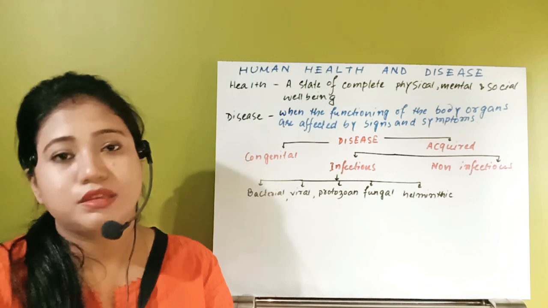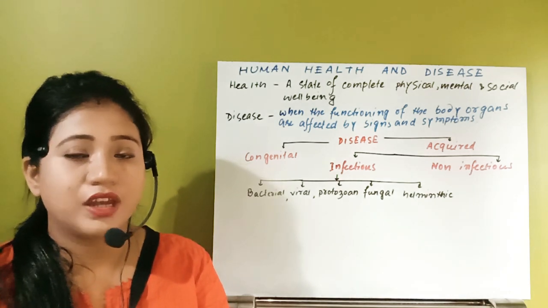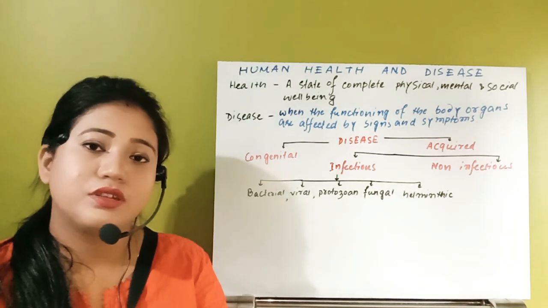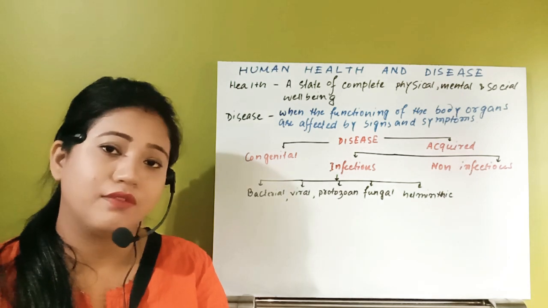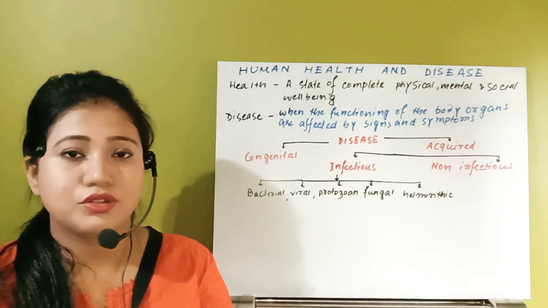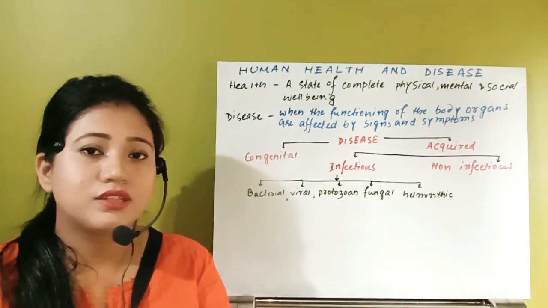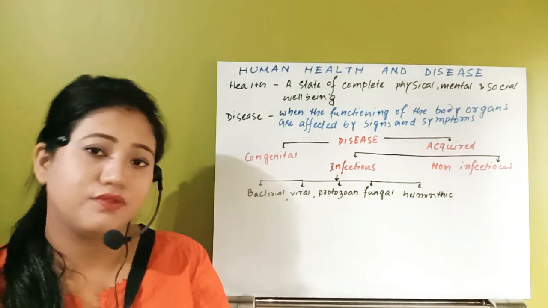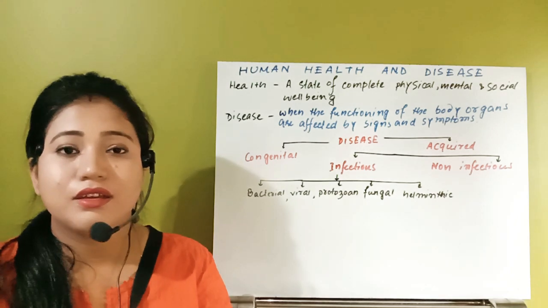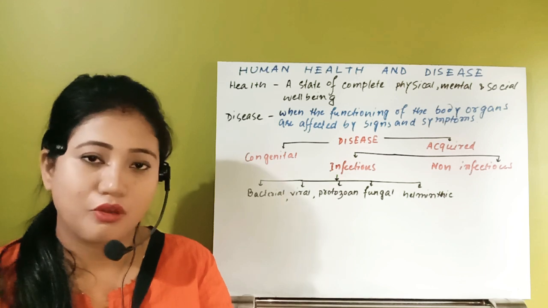And the second part is the immunity part. That immunity part will consist of various methods by which our body develops the immune system. Then we'll see the types of immunity. We have two types of immunity: humoral and cell mediated. Under the cell mediated immunity a number of cells are included, and we will see how we have the first line of defense and second line of defense. Then we'll see allergy, vaccination, active immunity, passive immunity, and a number of things.